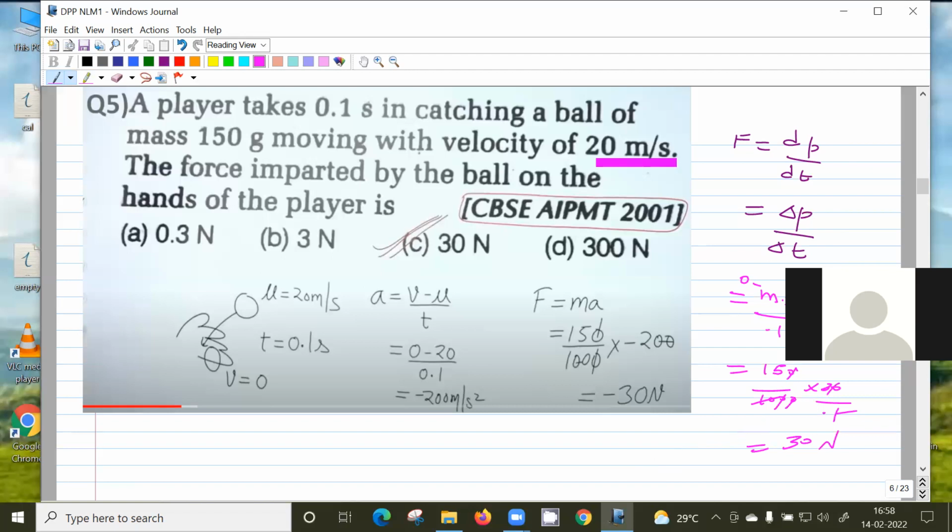Okay, so this is a better way of writing the equation here. Force is rate of change in momentum, and in the case of finite time interval, it can be written as delta v by delta t. Because he has given us 0.1 seconds, which is a finite time interval. So it's delta v by delta t, and delta v you know, right? He has solved it in some other way, but this is a better way of solving the problem.